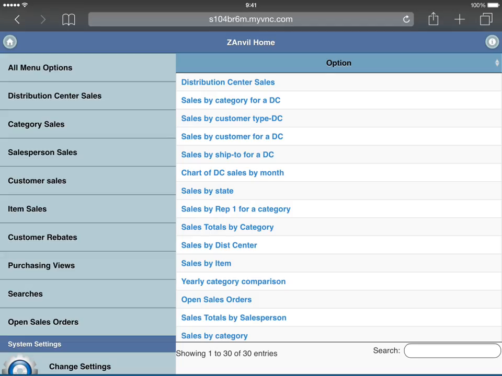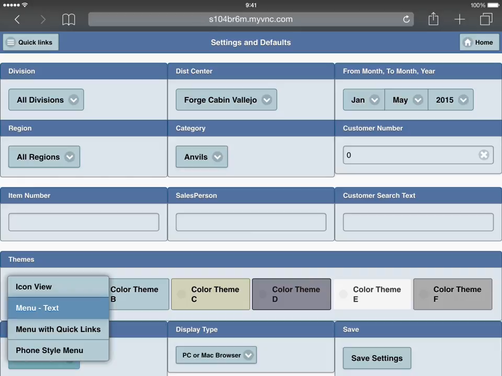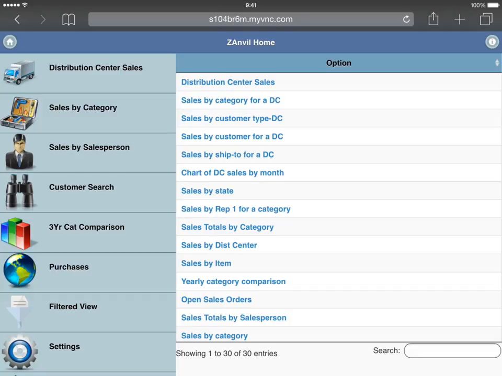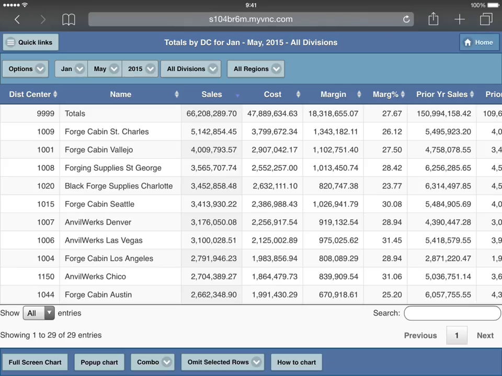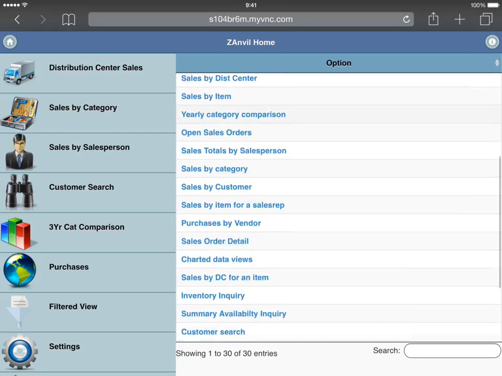The quick links style menu shows direct links on the left side and all menu options on the right side.